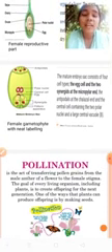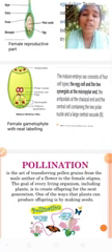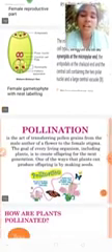In the embryo sac, 3 nuclei are situated at the upper side; these are called antipodals. 3 nuclei are situated at the lower side; they are called synergids. At the central position, the polar nuclei are present, also known as the central nucleus. This is about the embryo sac.